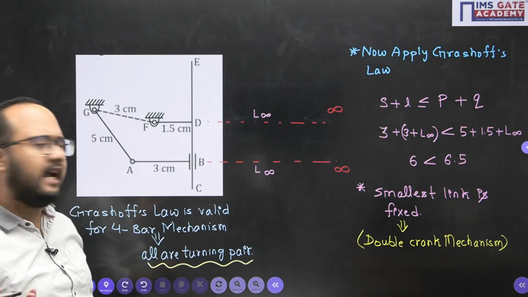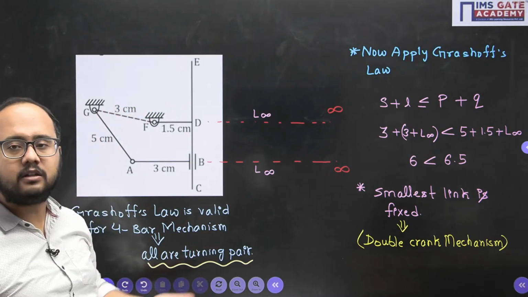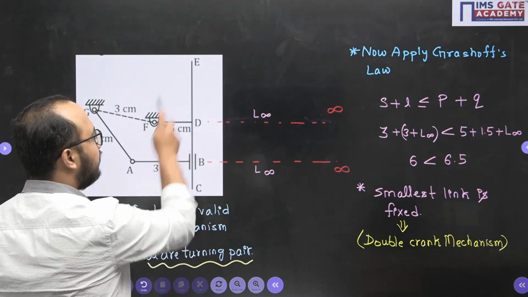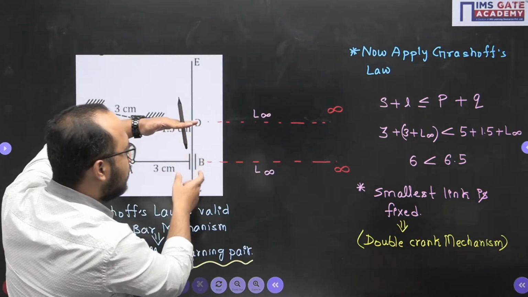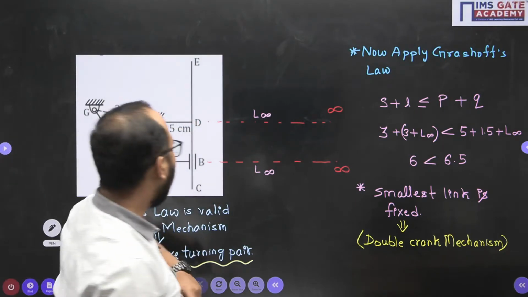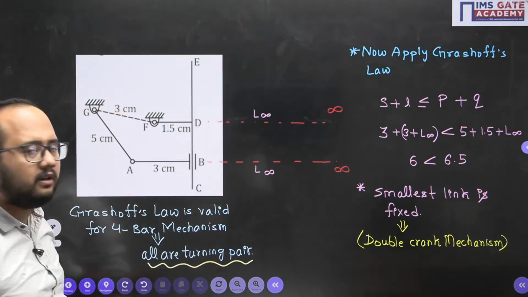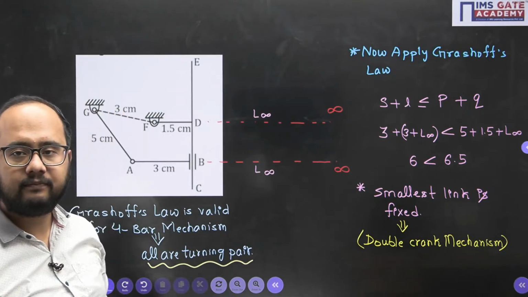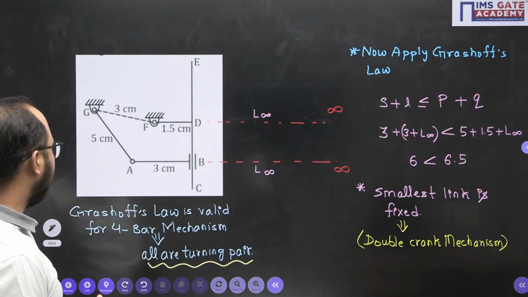Yes, AB will be the crank. CDEF will also be under rotation, so it will also be considered a crank: double crank mechanism. Once this T link CDEF is under rotation, definitely AB has to rotate along with that. That's why all members except the fixed member are under rotation. That is our analysis.